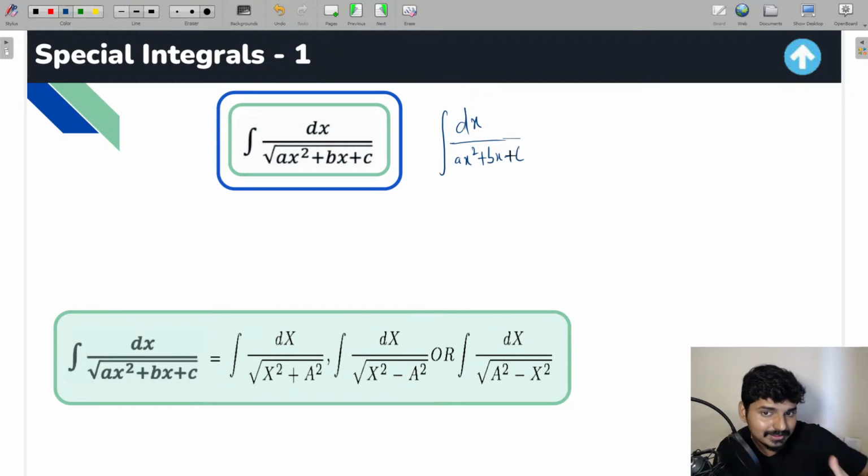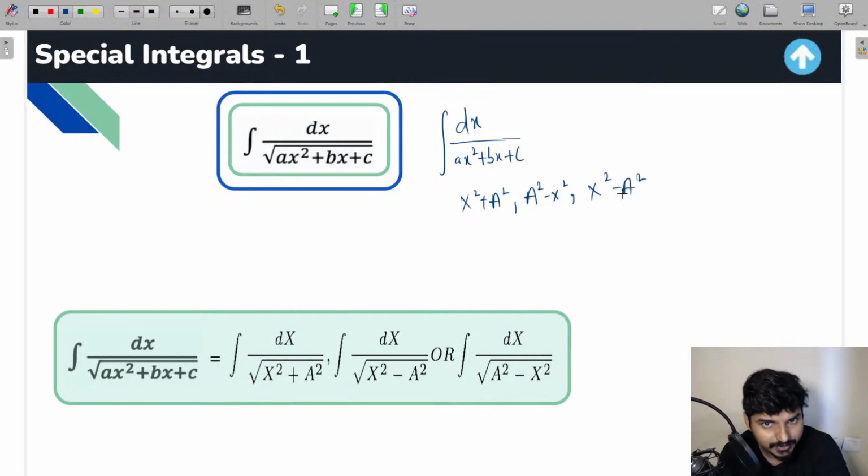I told you, take this quadratic expression, apply the completing square method, and you have to write this in either of these three forms, either this particular form or this particular form or this particular form. Right, everyone? Agreed on this particular point?